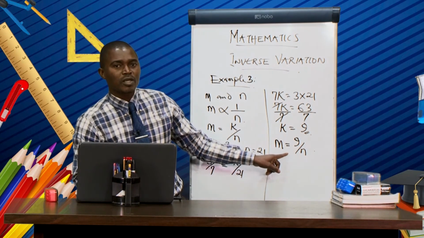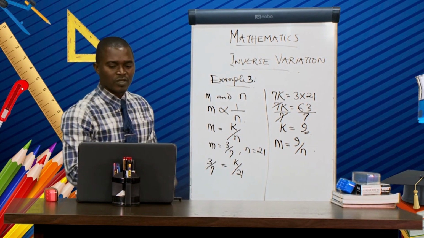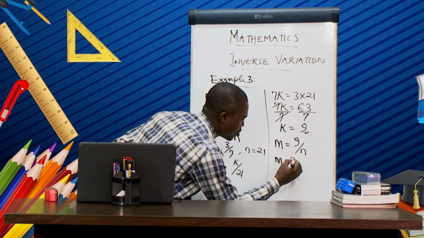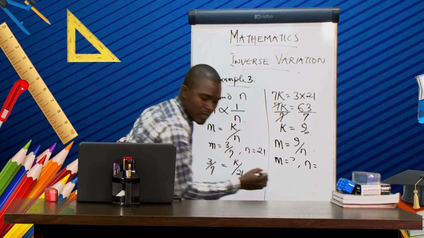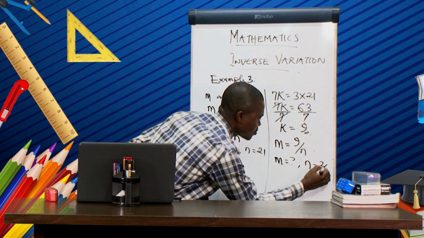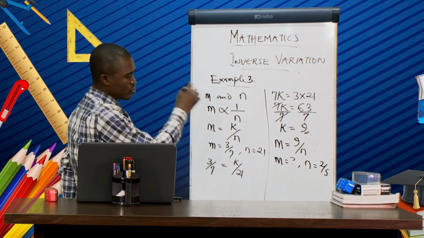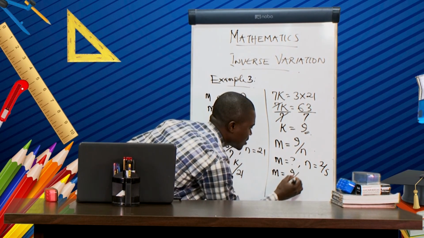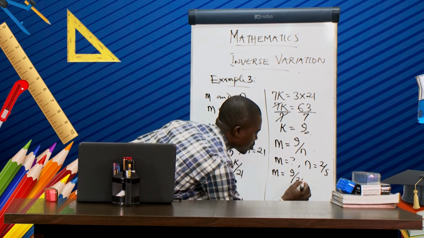So this formula is what we are going to use to solve for the last one. So we have m is unknown. Then we have n to be equal to 2 over 5. Then we substitute. So we have m now equal to 9 divided by 2 over 5.